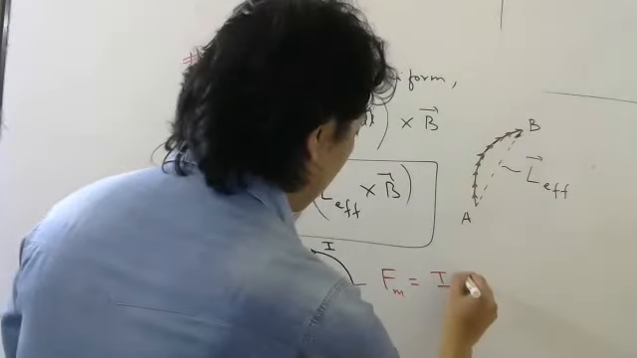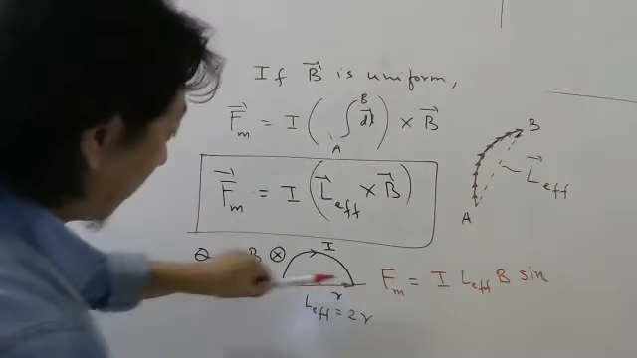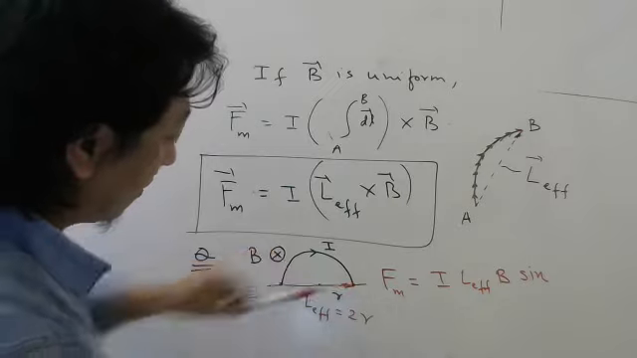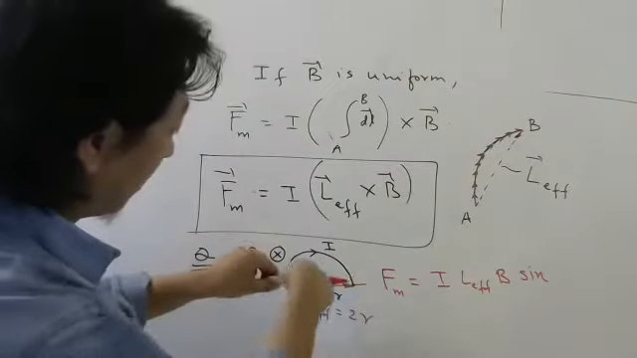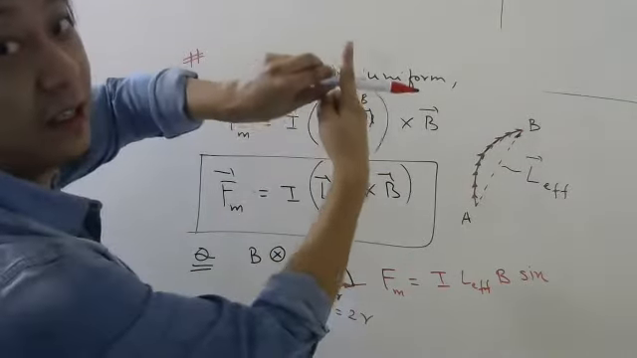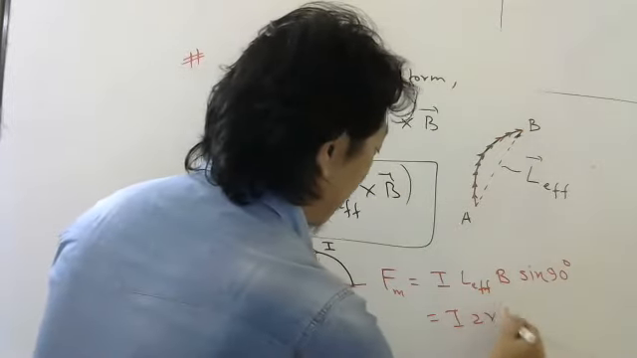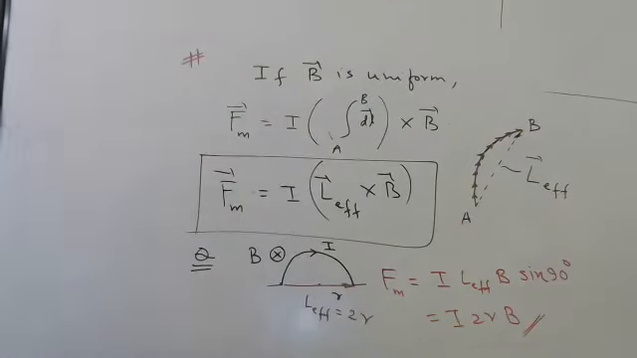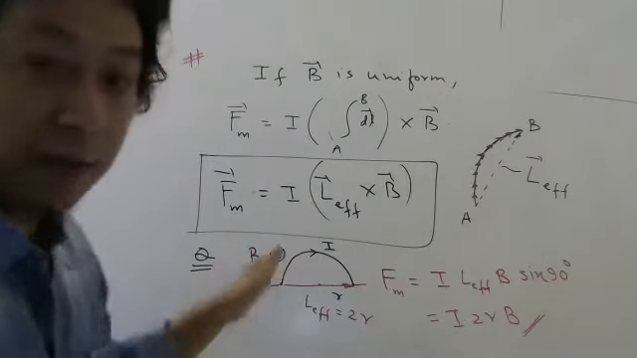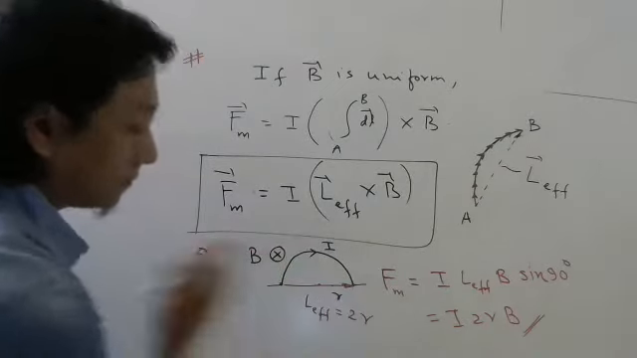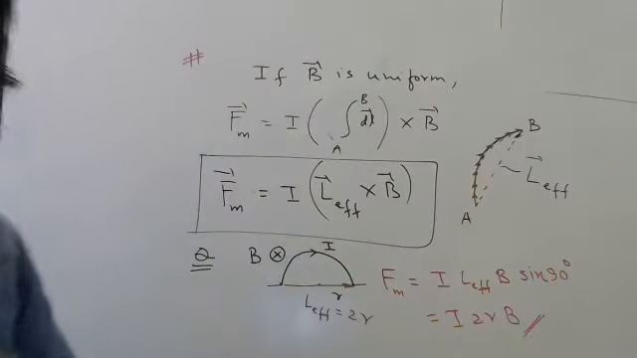So I L effective B sine theta. L effective is here, from initial point to final point. Magnetic field is inside the board. You can see the angle is 90 degree. So sine 90 degree, and it will be I 2R B. So that will be the magnetic force on a semicircular wire when magnetic field is applied perpendicular to the plane. Why perpendicular? Because we want this to be sine 90. Otherwise, you have to write sine theta.